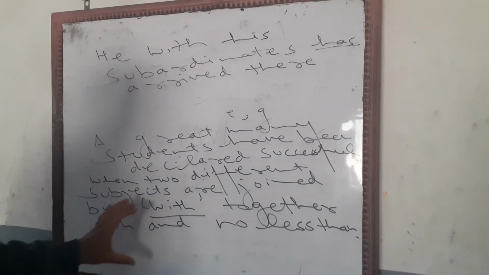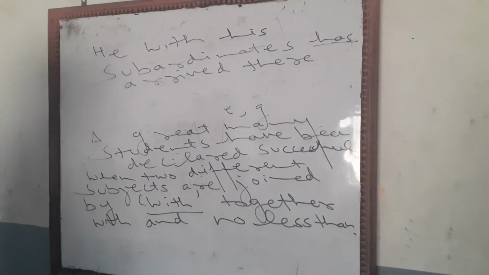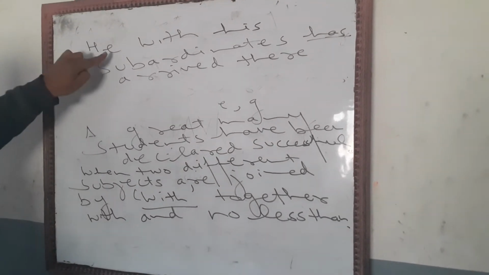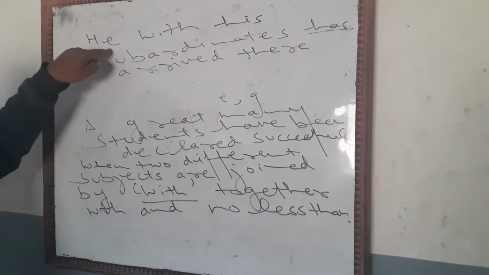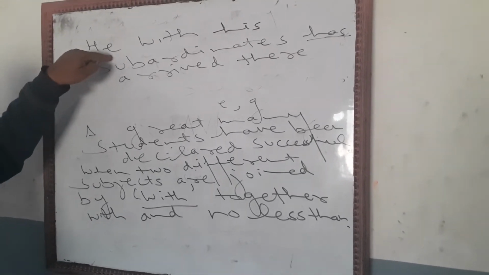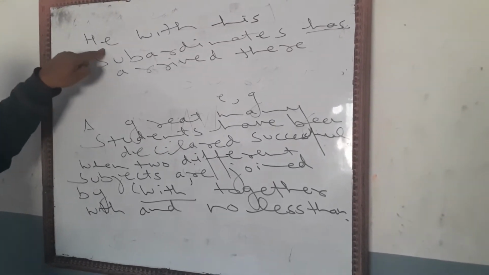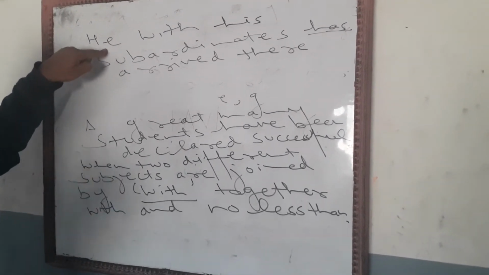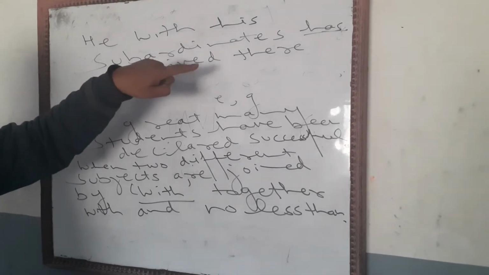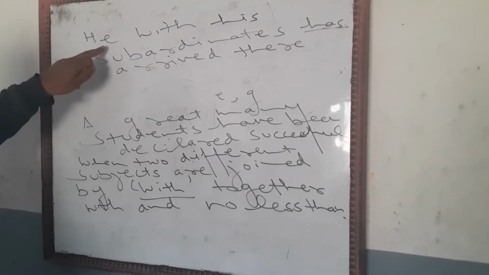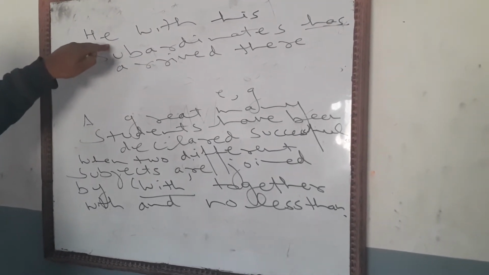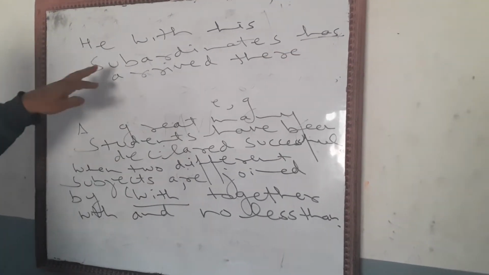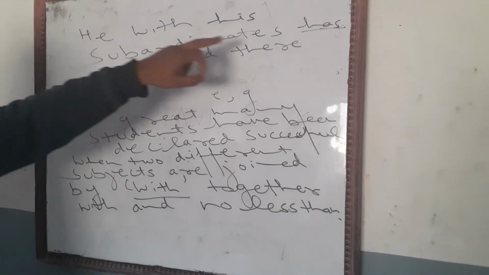When two different subjects are joined by these words, we will have to see the first subject, whether it is singular or plural. If it is singular, we will have to place a singular verb. If it is plural, then we will have to place a plural verb. You see, the first subject he is singular. That's why we have placed has here. If there is they, then how?